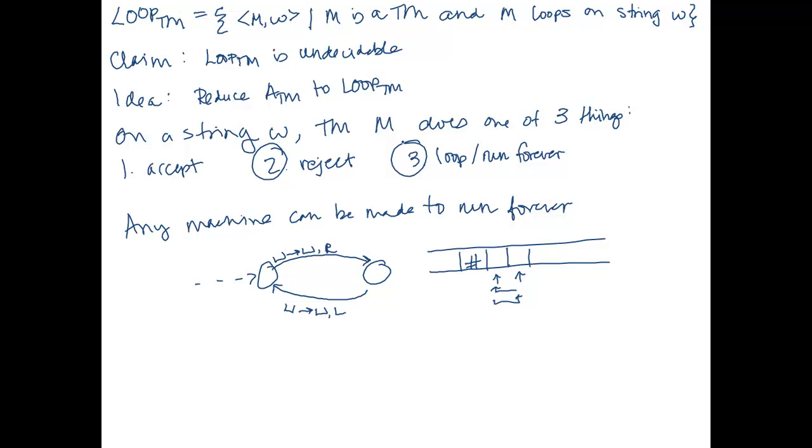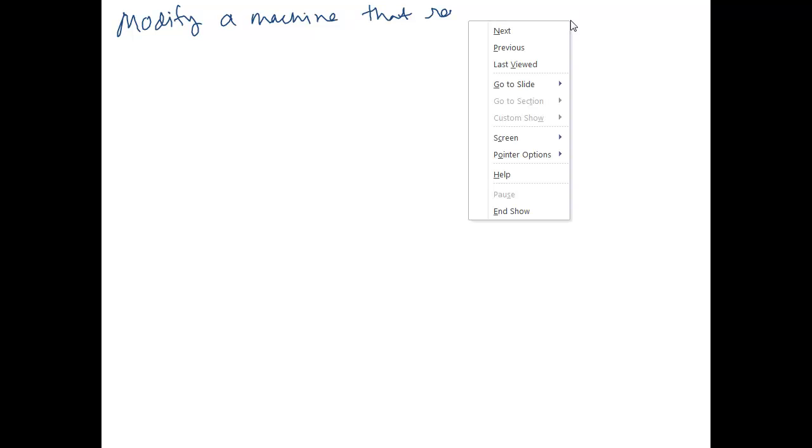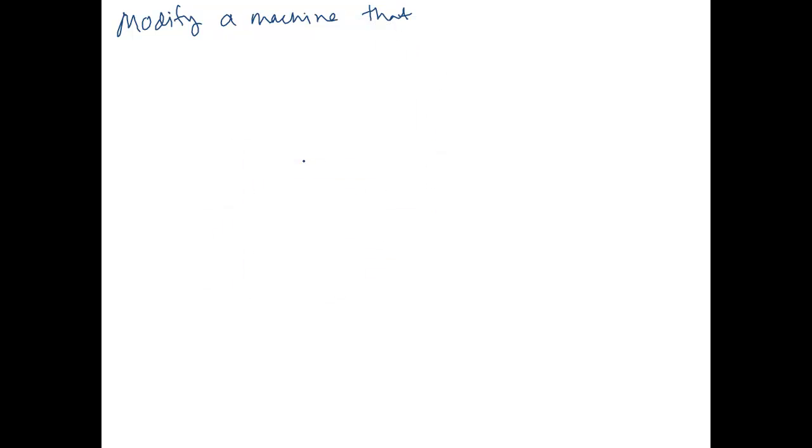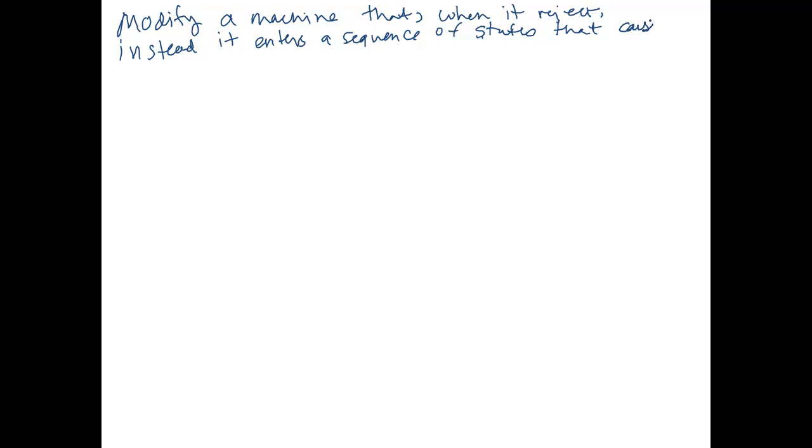So what we want to do is modify a machine so that when it rejects, instead of entering a reject state, it enters a sequence of states that cause it to run forever.